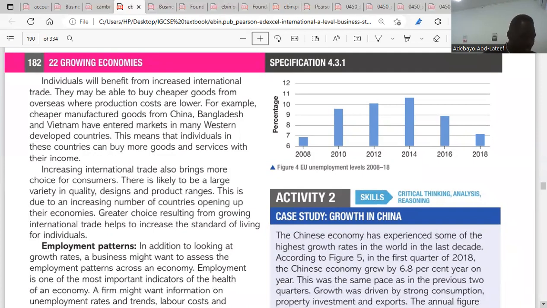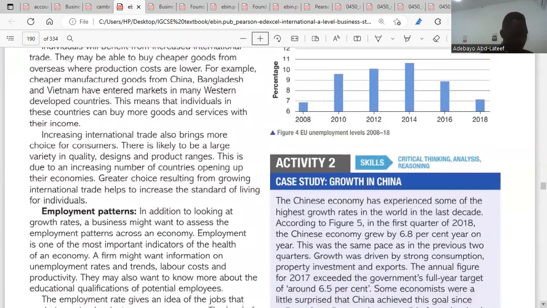Measuring the employment rate within an economy will give an idea of the jobs that have been gained or lost across an economy. So countries will be able to measure their employment rate, and it will tell them what has been gained and what has been lost in terms of employment. That's about employment patterns and trade opportunities.